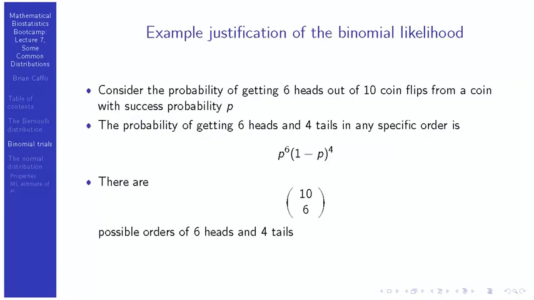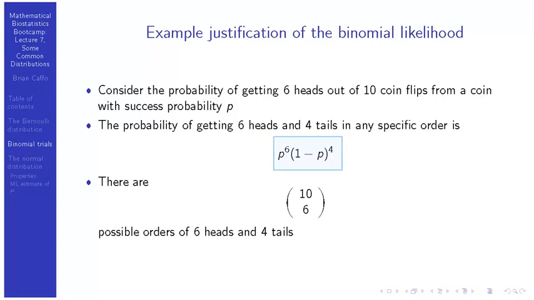So why is that factor? Why is n choose x the factor out in front of a binomial mass function? Let's now consider the possibility of getting 6 heads out of 10 coin flips from a coin with success probability p. Well, if you account for the order, if you say, what's the probability of getting tail, tail, tail, tail, that's 4 tails, then the remaining are heads, in that specific order? We know what that probability is. We would just plug into the multivariate Bernoulli mass function obtained by multiplying the Bernoulli mass function for each coin flip in order. And we would get p to the 6th, 1 minus p to the 4th.